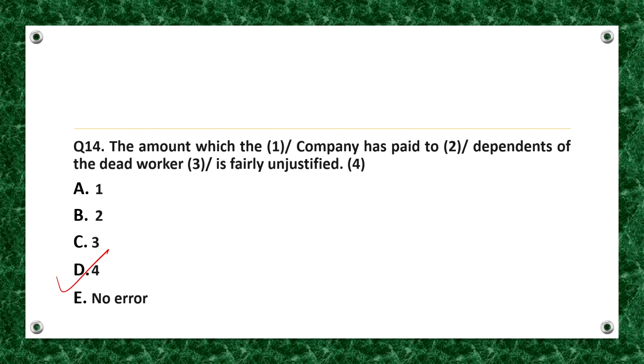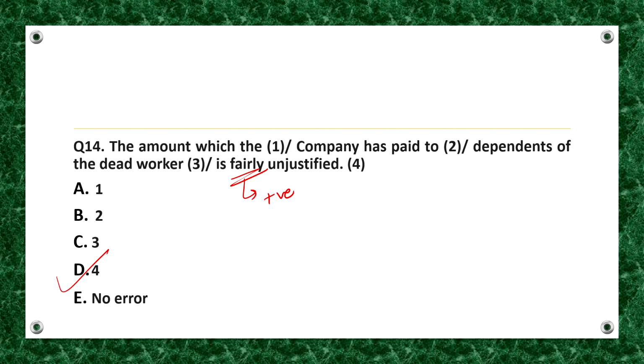Fairly is used in a positive sense. It is used with pleasant adjectives like, for example, fairly good, fairly beautiful and so on. But as you can see, the given sentence has a negative sense.